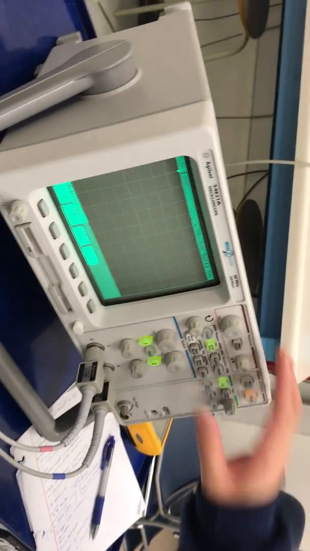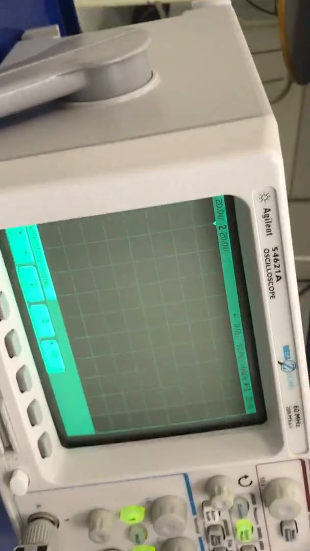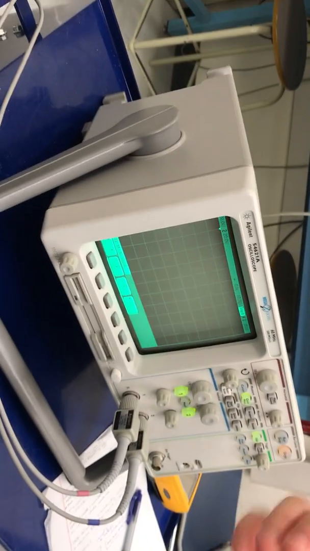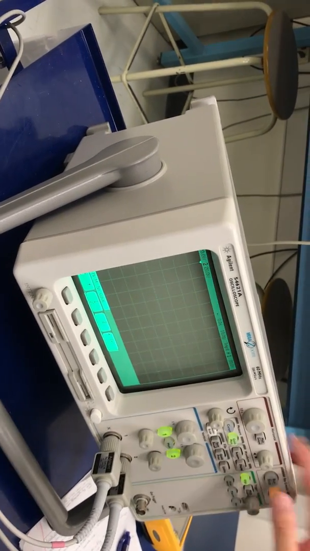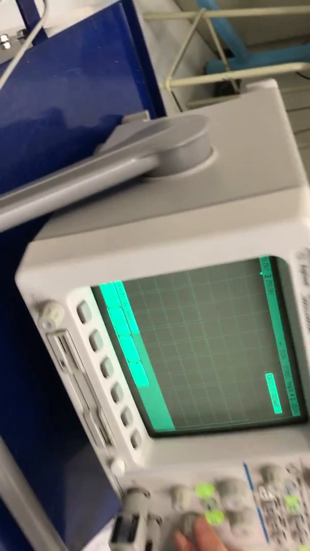Yeah. And you want to change your Y divisions. So 20 volts per division. And we want it 20 because the bleeder divides it by 1,000. So really this is 20 kVp per division. And now you want your channel 1 and 2 to be in the center of the scope.